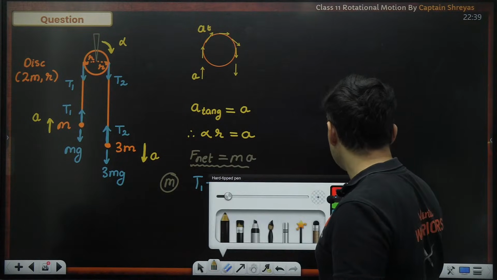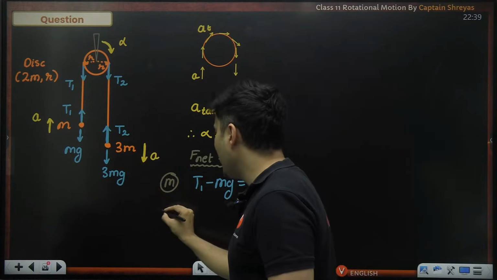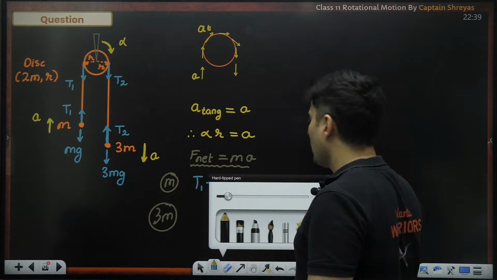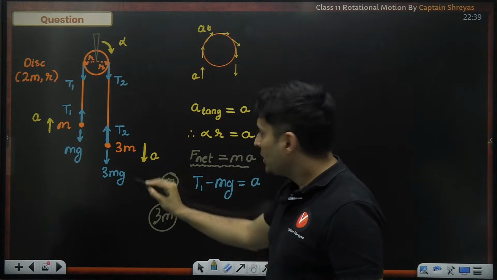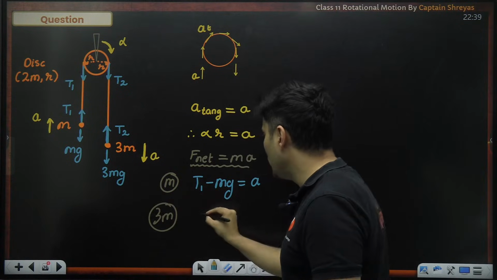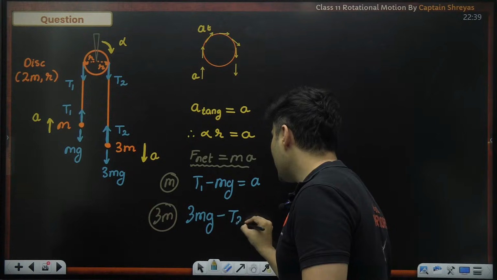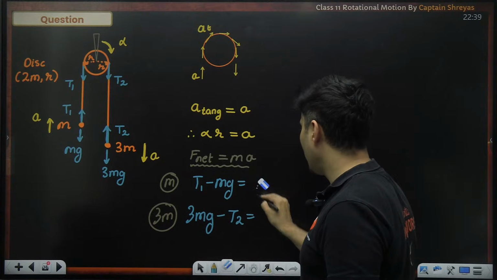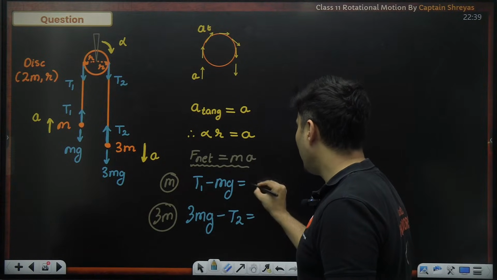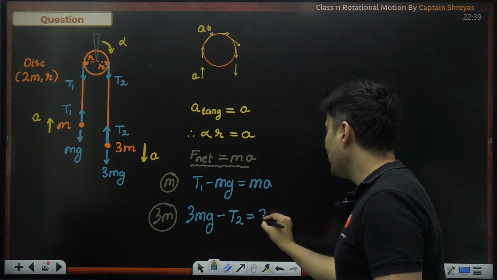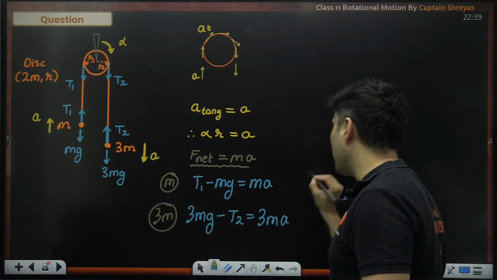Then if you use the same equation for 3m mass, net force is equal to mass into acceleration. Acceleration is down, so 3mg will be more than T2. So 3mg will be positive, T2 will be negative. Oh, sorry, I just put a over here, my bad. That will be m into a. Here it will be 3m multiplied by a.